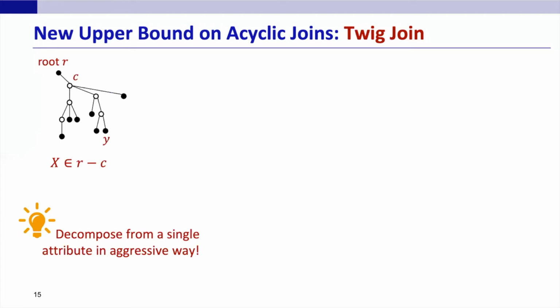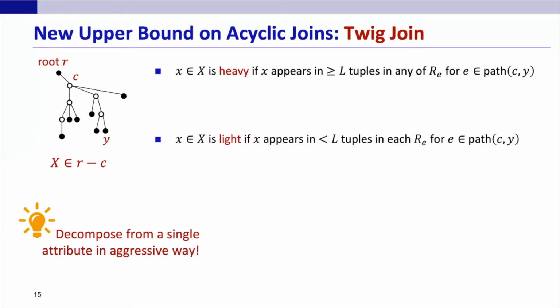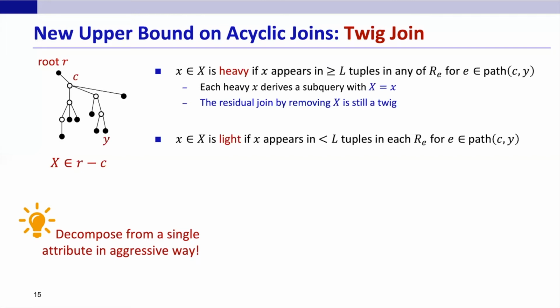We identify a value in attribute X as heavy if it appears in more than L tuples in any single relation lying on the path from C to Y, and light otherwise. The value of L is essentially our target load of the optimal node, which can be computed explicitly. Each heavy value derives a residual join by equivalently removing attribute X from all relations, which is still a valid twig join and can be handled recursively.